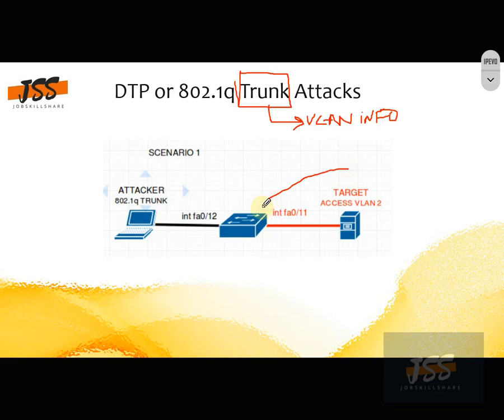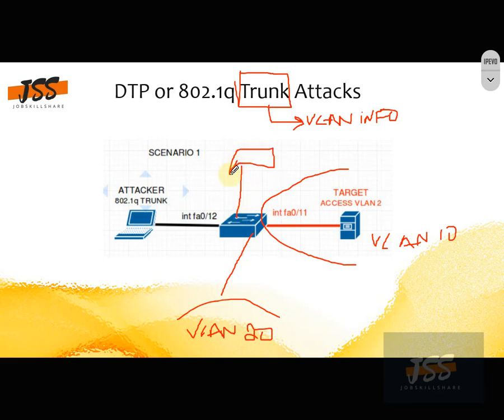For example, if this host machine is on VLAN 10 and there is another host machine on VLAN 20, we know these two machines cannot communicate with each other because they are on different segments. And we have another switch here, connected to a host that exists on VLAN 20, and there is another host machine connected to VLAN 10.